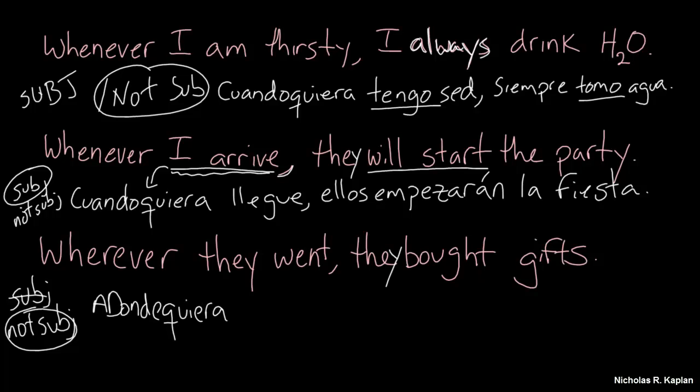Adondequiera. So they went. Is that preterite or imperfect? Well, I'm going to go with preterite on this one. They bought gifts. And again, I'm going to go with preterite.